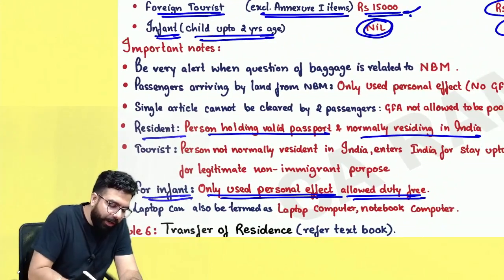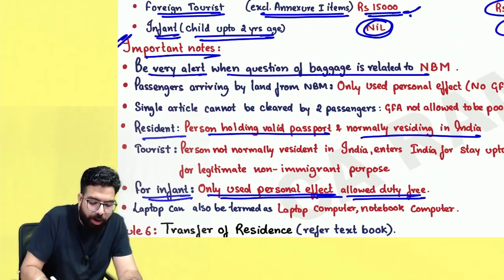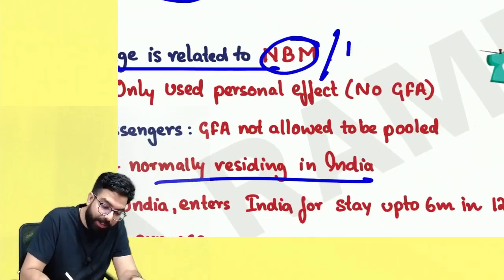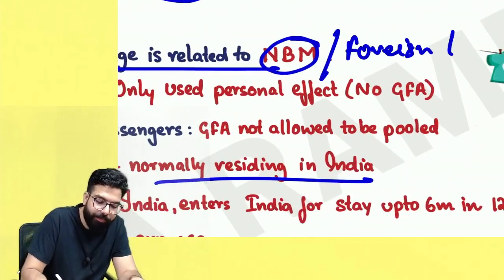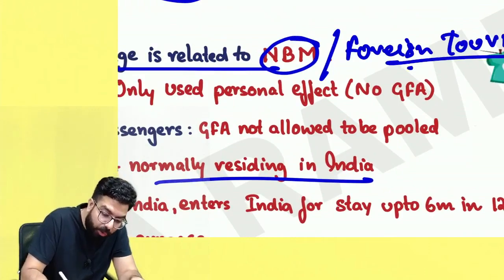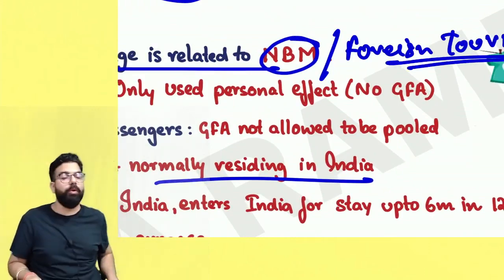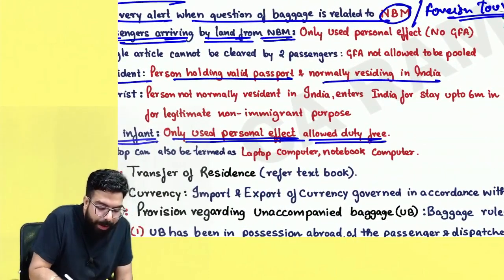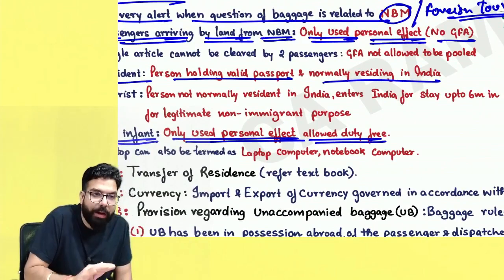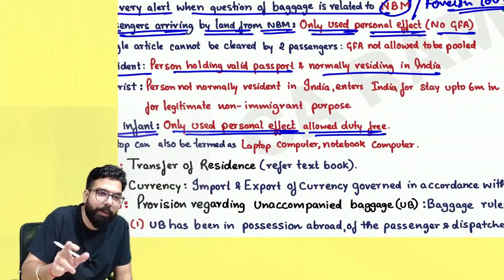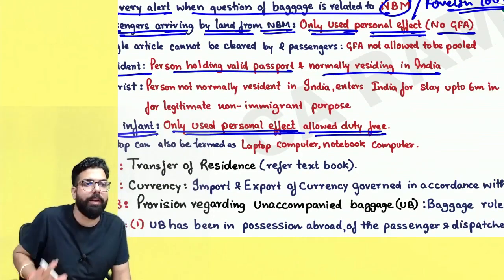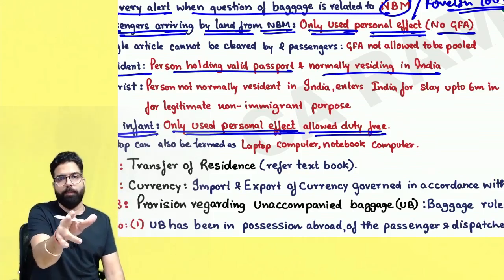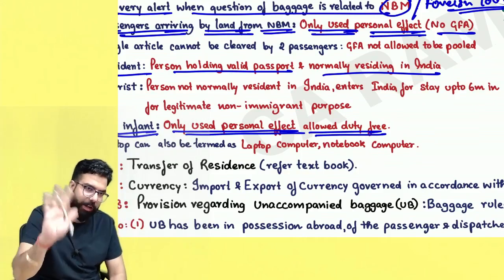Other than that, I've told some important notes. Be alert when the question talks about Nepal, Bhutan, and Myanmar. Be also alert when the question is talking about a foreign tourist. Please be very careful: foreign tourist, always remember 15,000. Don't give 50,000. Passengers arriving by land route from Nepal, Bhutan, and Myanmar, only personal effects are allowed. There is no general free allowance, because only in the case of Nepal, Bhutan, and Myanmar by air route is there a general free allowance of 15,000 for everyone. Infants and babies up to 2 years, only personal effects.